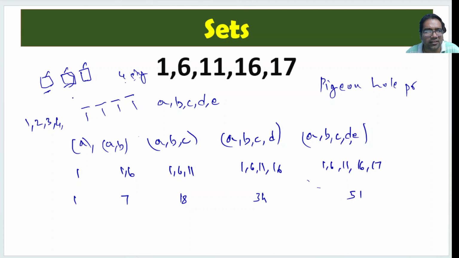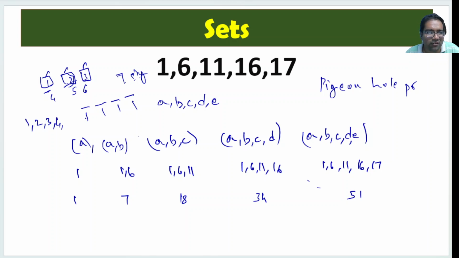Now let's say instead of four, there are seven pigeons. Then that means there will be at least one hole which has three pigeons. First one, two, three, four, five, six. The seventh one should take one of these three holes only. So there will be at least one hole which has got three pigeons when there are seven pigeons.